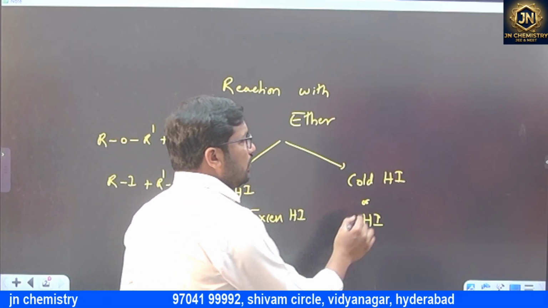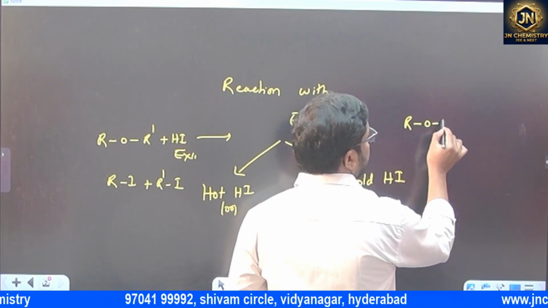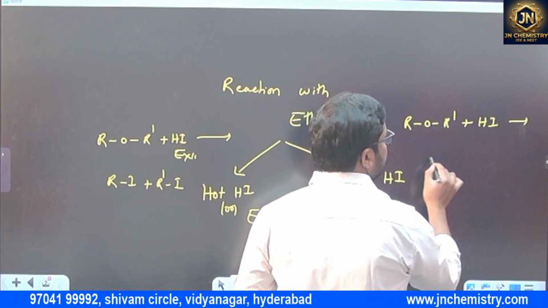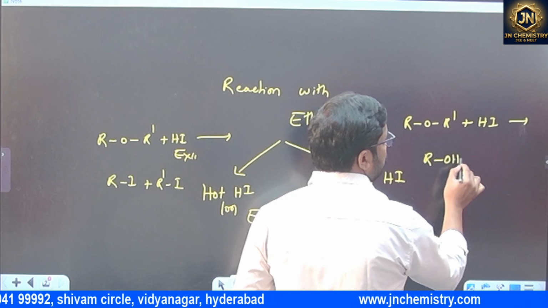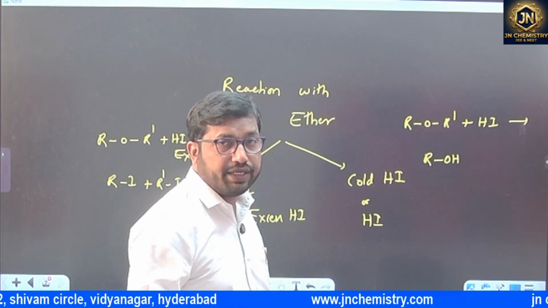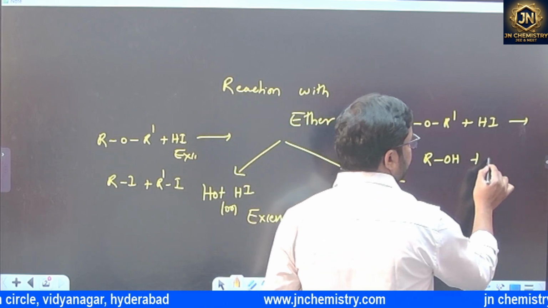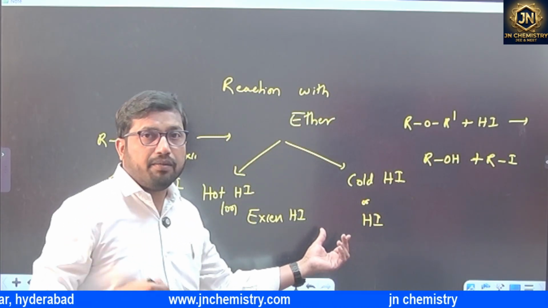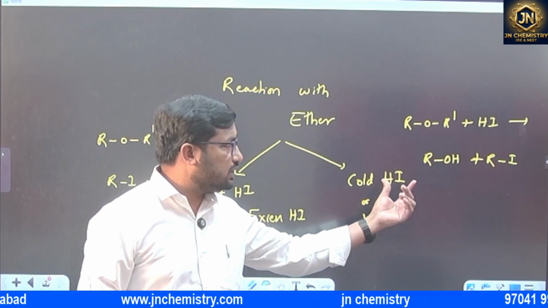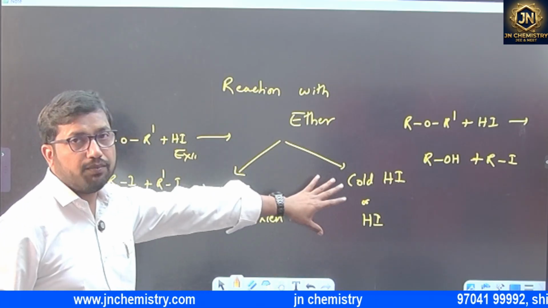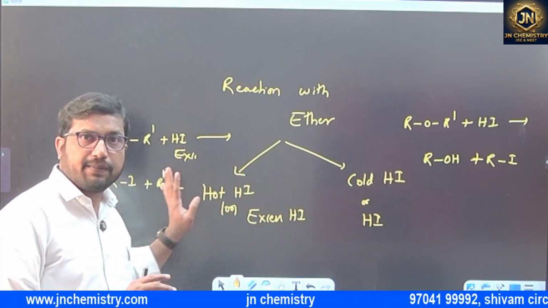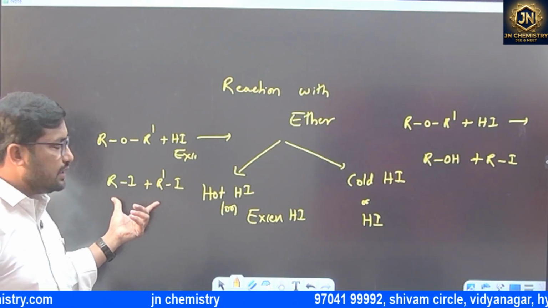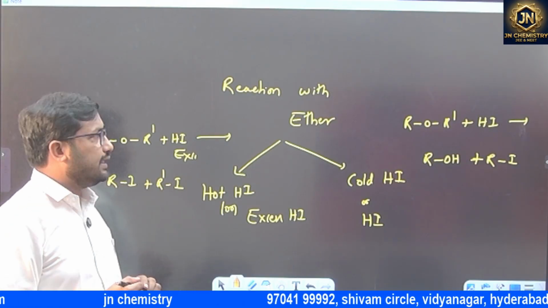Whereas in the case of cold HI, one side is converted into alcohol and one into alkyl iodide. This reaction is also very important. Probably in the April session they may ask this question. I'm not speaking about that much right now because I'm explaining this question. So this is the answer, where both are converted into iodides.